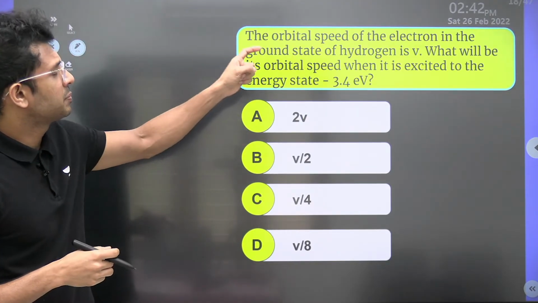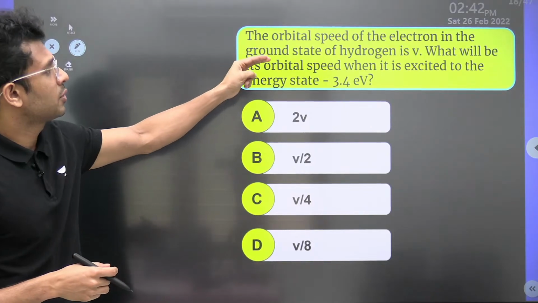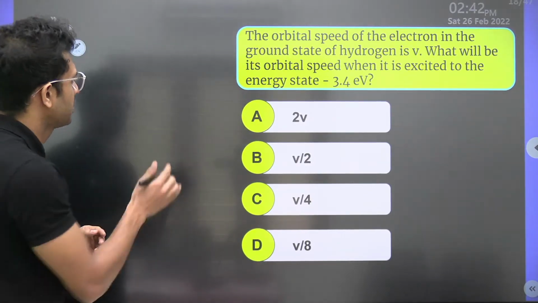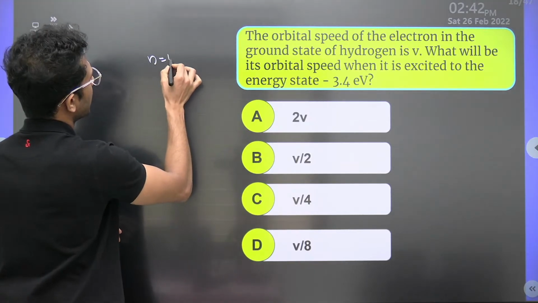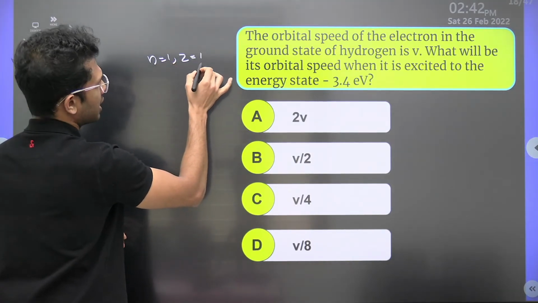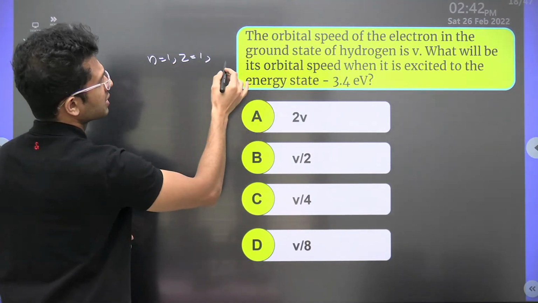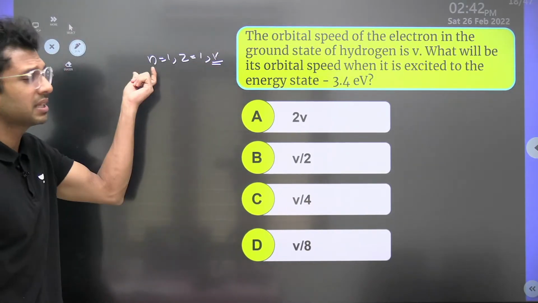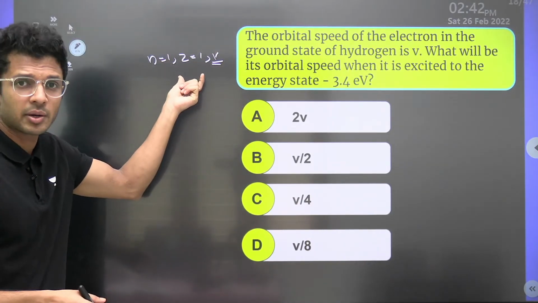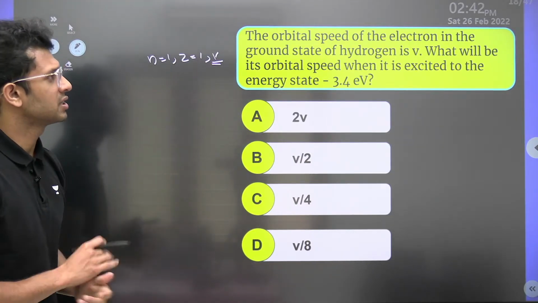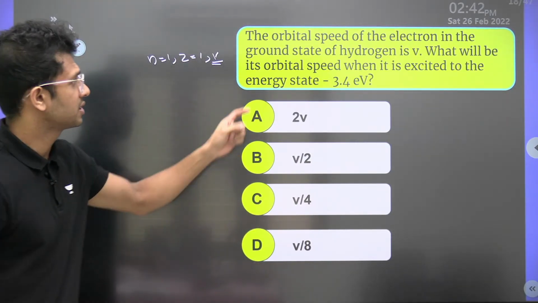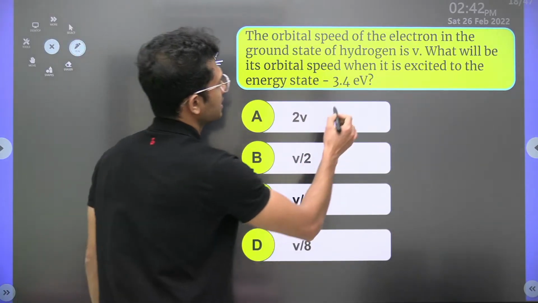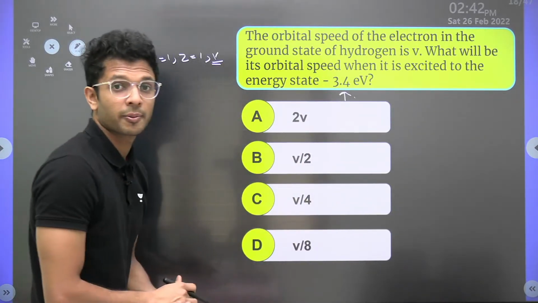The orbital speed of the electron in the ground state of hydrogen is V. That means for n equal to 1 and z equal to 1, the orbital speed is equal to V. Because ground state means n equal to 1, and hydrogen atom means atomic number z equal to 1, the speed is V. The question is, what will be the orbital speed when it is excited to the energy state of minus 3.4?